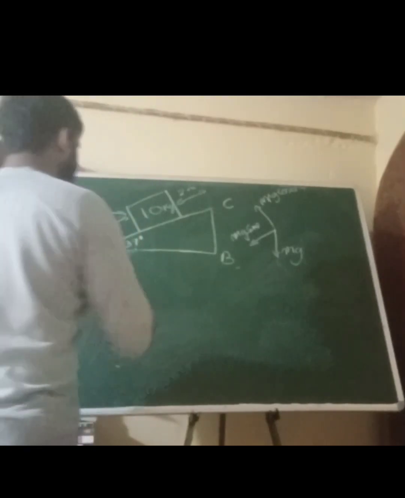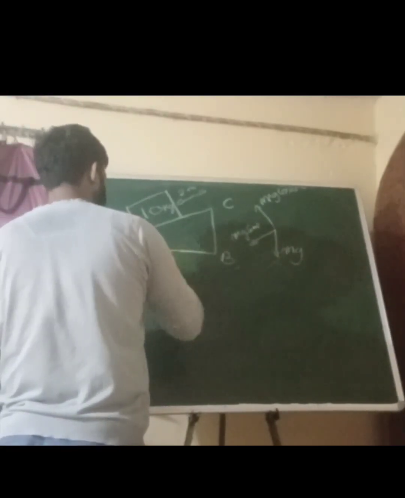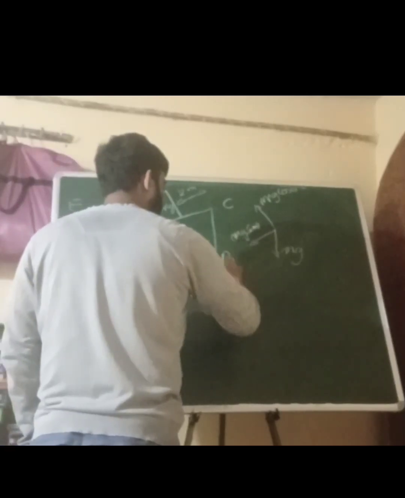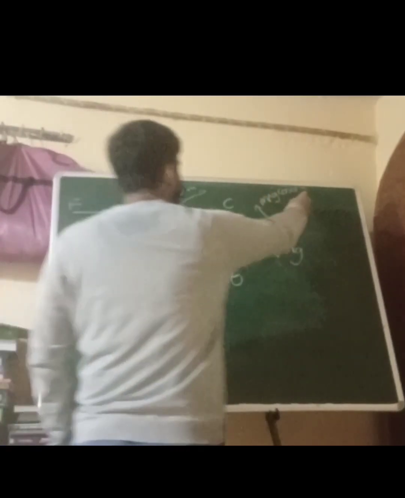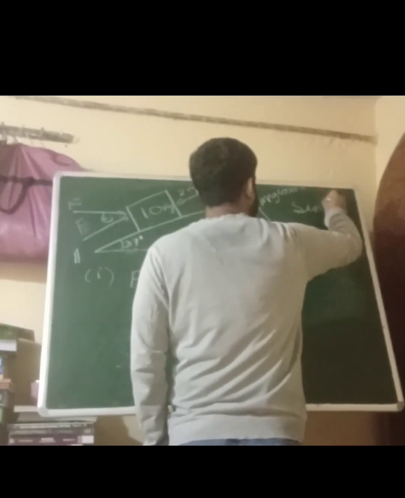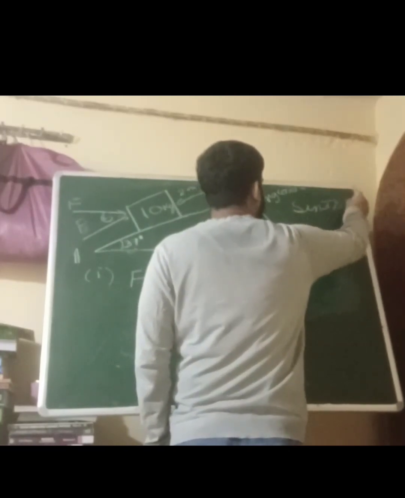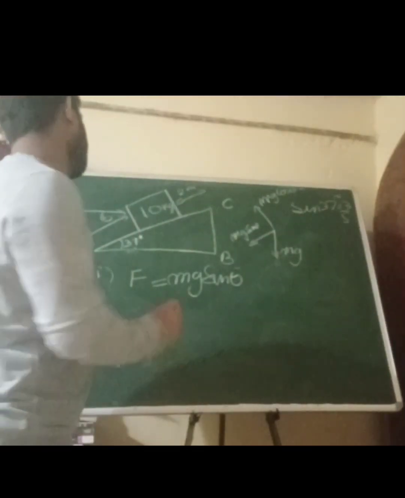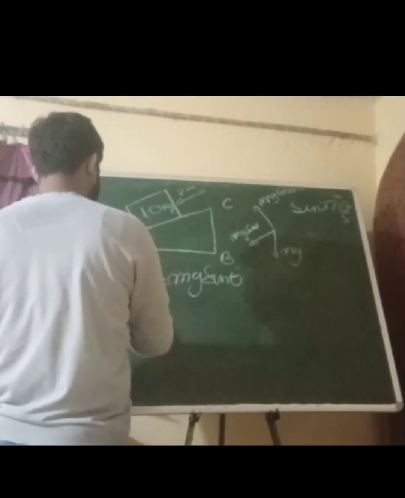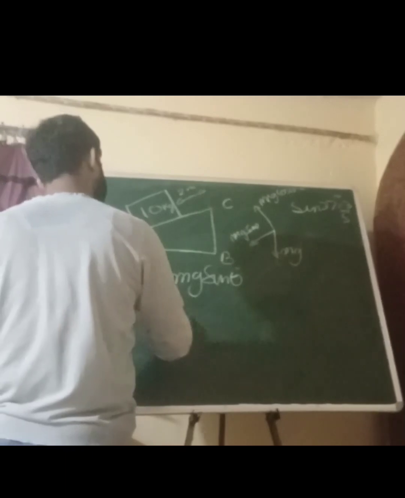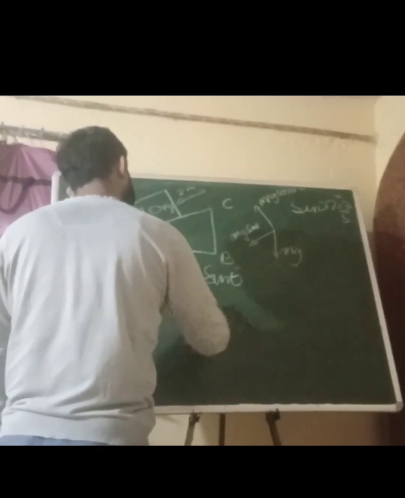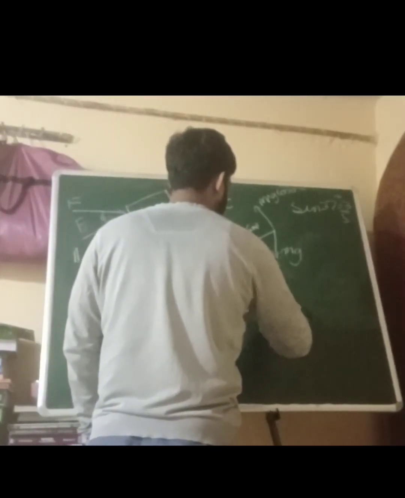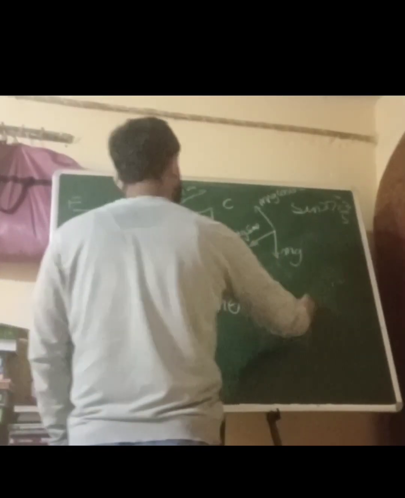So this is the explanation. Now, the force to counteract this force will be mg sin theta, right? And we have been given that the value of sin 37 degrees is 3 upon 5. So the work done will be mg sin theta into the distance, which is 2 meters.